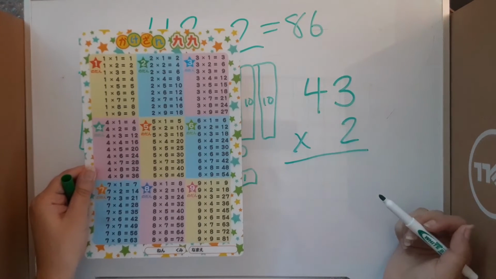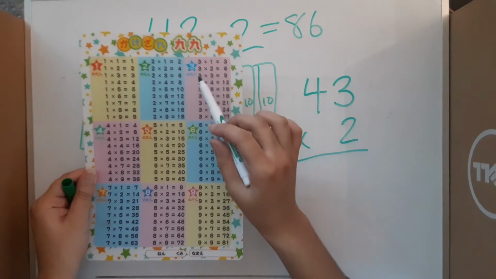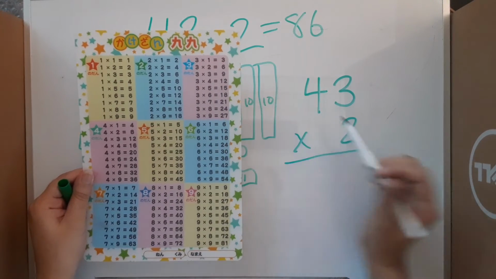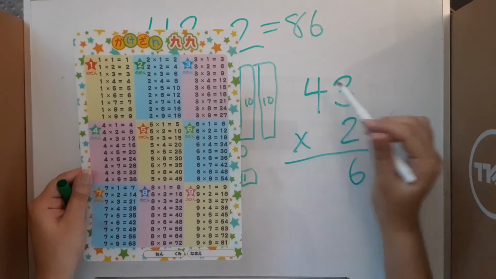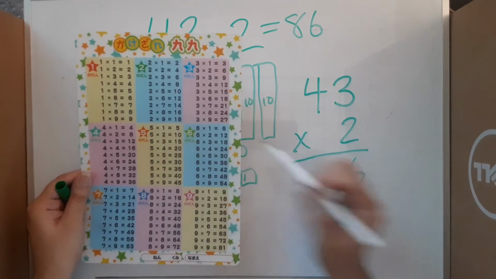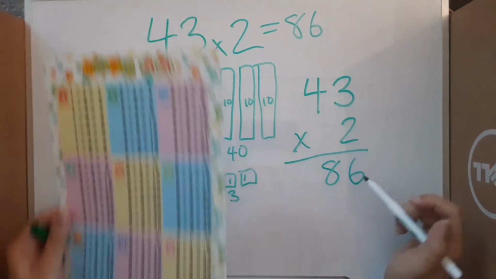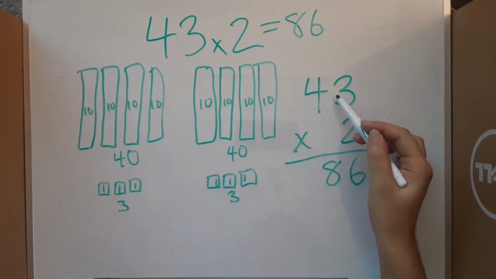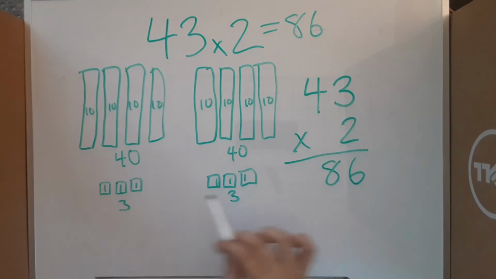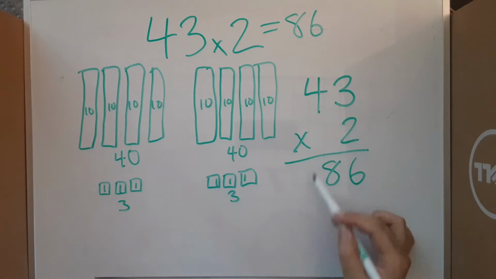If we look on our multiplication chart, we can see that 3 times 2 equals 6. And 2 times 4 is 8, because we do 2 times the 3 and 2 times the 4, like we can see we're doing here. So our answer, once again, is 86.